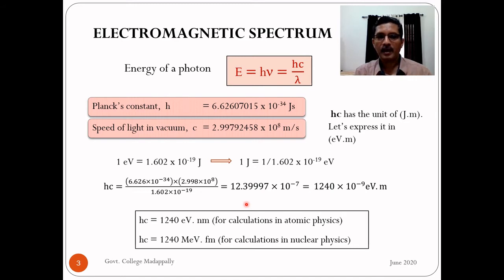I have spent some time on this factor. It will be useful in your calculations later. So do this calculation, check the value of hc and convince yourself. Only then you will remember it. Only when you do it with your own hands will you remember numerical factors. So do this calculation.